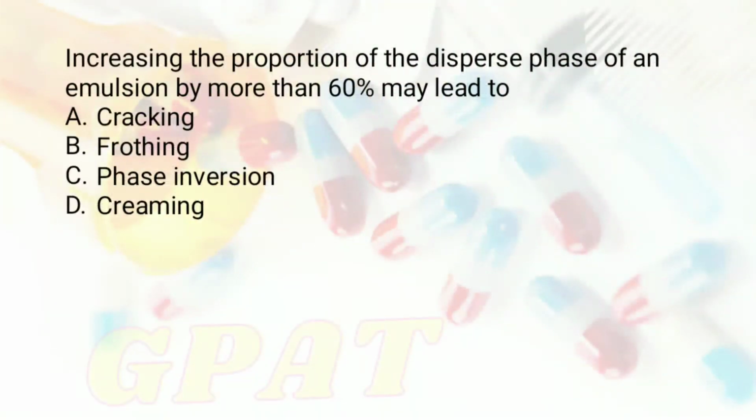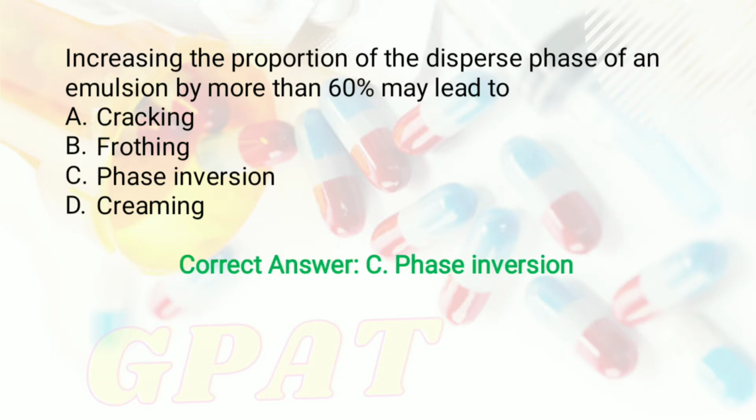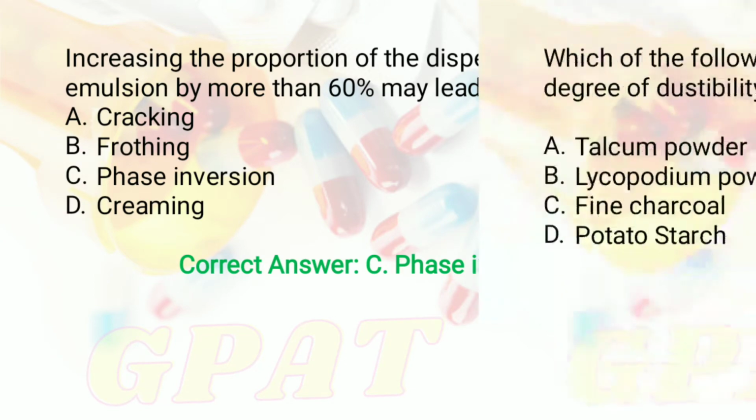The question is: increasing the proportion of dispersed phase of an emulsion by more than 60% may lead to, and the options given were A. Cracking, B. Frothing, option number C. Phase inversion, and option number D. Creaming. So students, right answer of this question is option number C, that is phase inversion. Okay, moving to the next question.